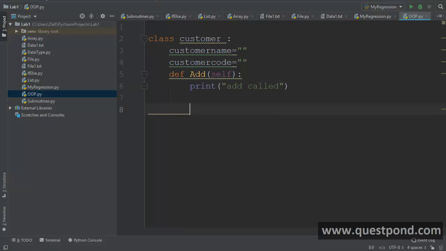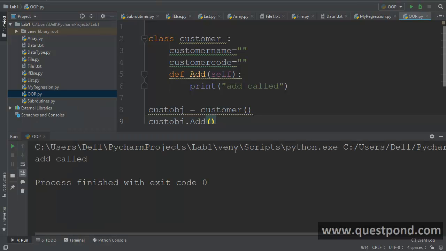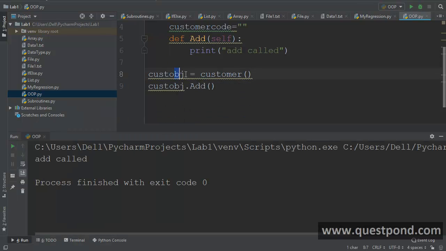So you can see that if you want to go and create a class, you can just say class customer and then put the indentation. If you want to create a method, you have the def keyword, which we have already seen in the previous class, right? Now if you want to go and call this customer class, let's say you want to create a customer object, you can say cust obj is equal to customer, right? And then you can say cust obj dot, let's say you want to call the add method, right? So now I can go and run this. If you run this, run object-oriented programming, you can see that it has created the instance of the customer and it has called the add method.